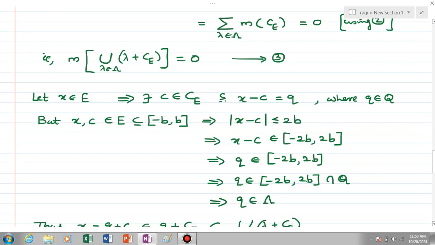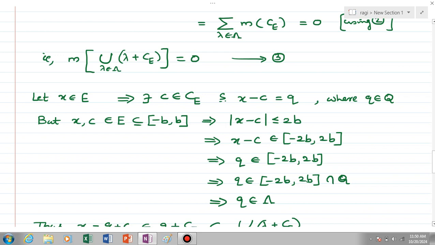This means that the distance between these 2 points x and C will be a maximum of 2b, that is modulus of x minus C is less than or equal to 2b. That means x minus C is an element of the closed interval minus 2b, 2b. What is x minus C? That is Q. Means Q is an element of this closed interval minus 2b, 2b.